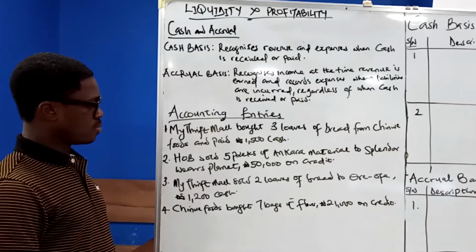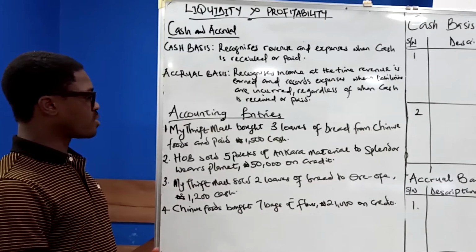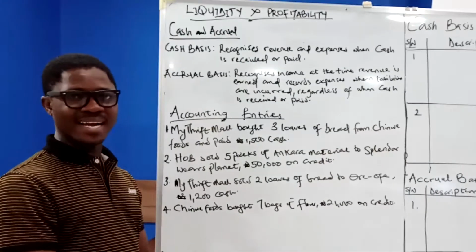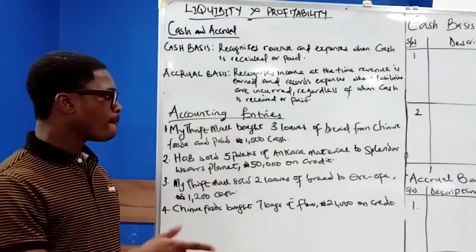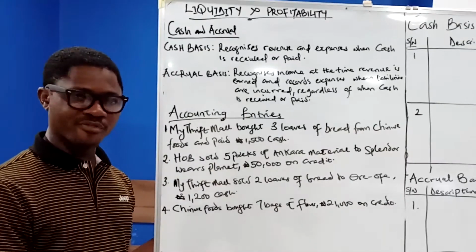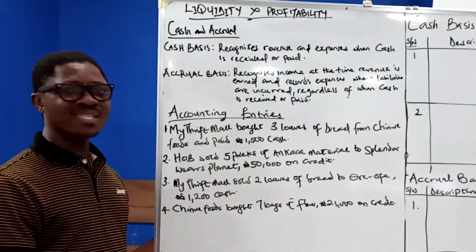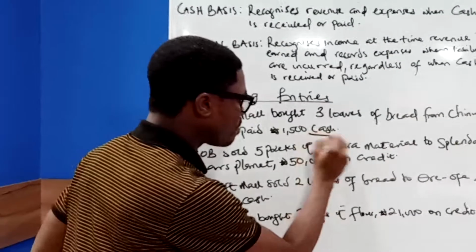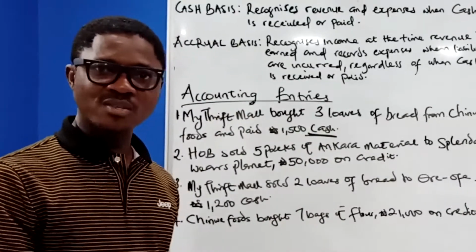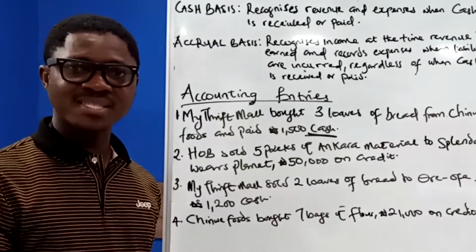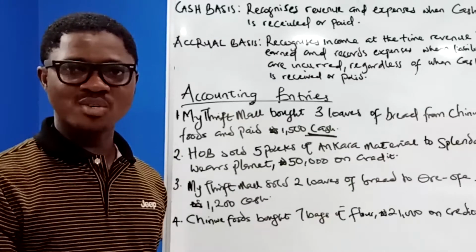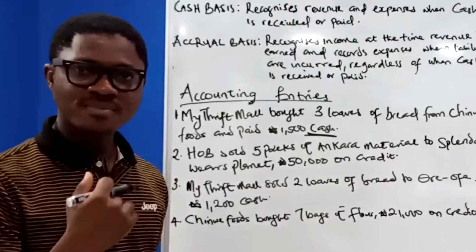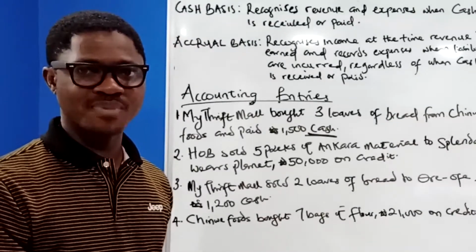My Thrift Mall bought 3 loaves of bread from Chinwe Foods and paid 1,500 naira cash. Looking at this, what is the cash implication? The cash concept will recognize this transaction. Why? Because cash is received and cash is paid.